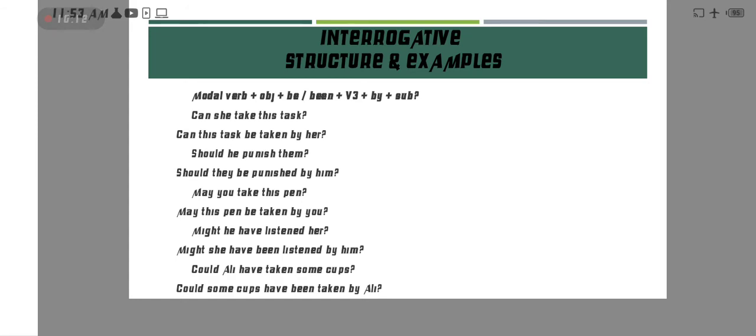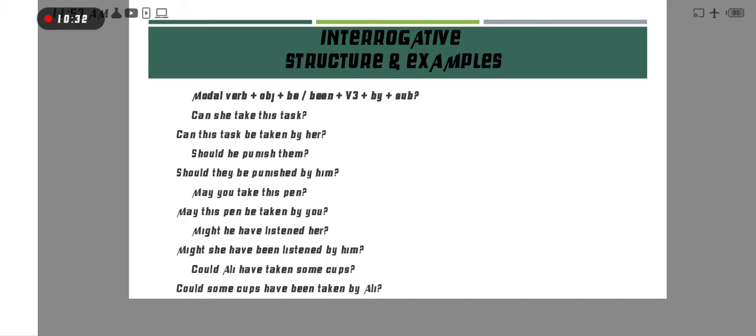Okay, should he punish them? First modal verb, then object. So here object is them. So when object comes at the place of subject, it becomes they. Then be punished by him.